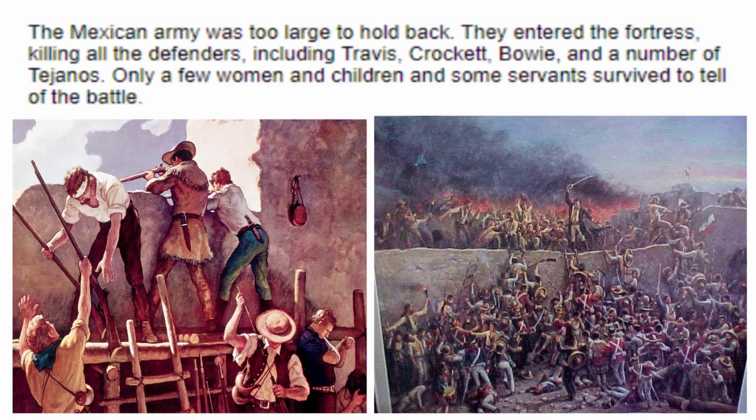The Mexican army was too large to hold back. They entered the fortress, killing all the defenders, including Travis, Crockett, Bowie, and a number of Tejanos. Only a few women and children and some servants survived to tell of the battle. And question 13, what happened to almost everyone inside the Alamo? They were killed.